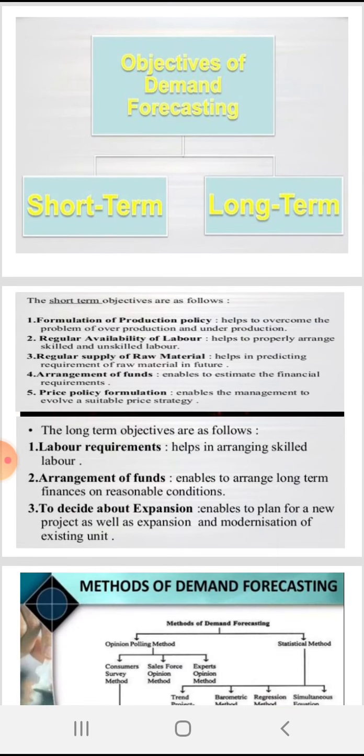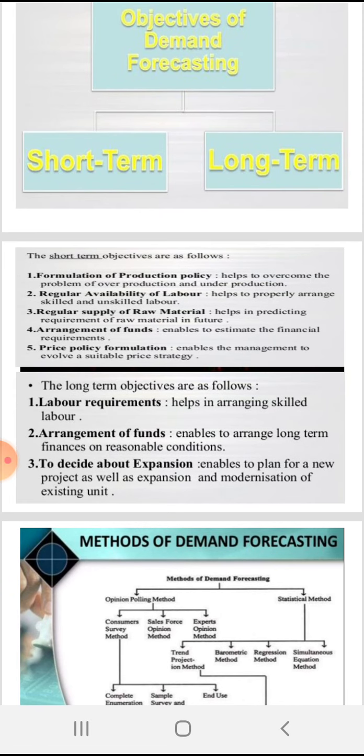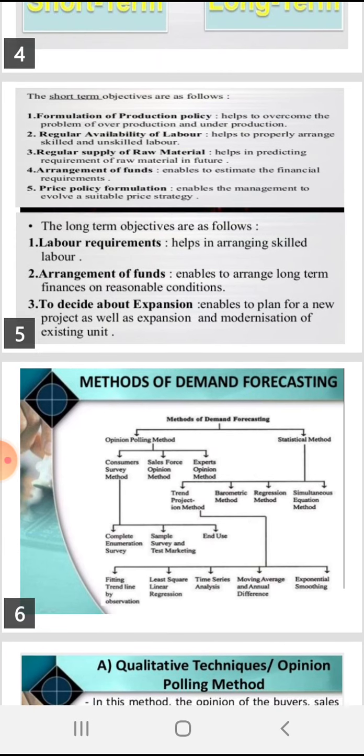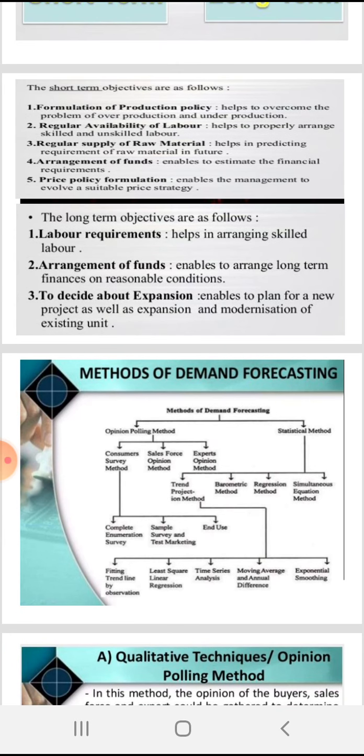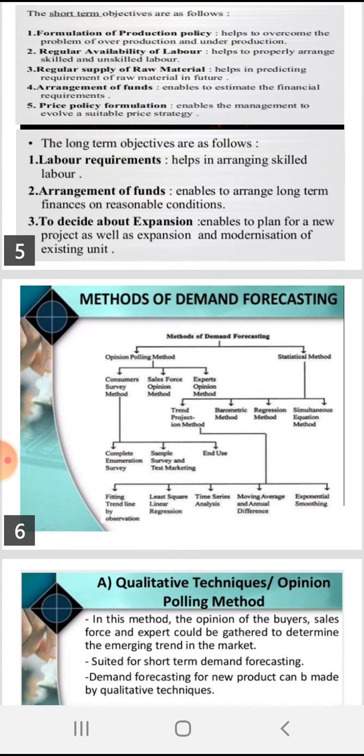Objectives of demand forecasting. The short-term and long-term objectives are there in demand forecasting. The short-term objectives are formulation of production policy, regular availability of labor, regular supply of raw material, arrangement of funds and price policy formulation. Long-term objectives are labor requirement, arrangement of funds and to decide about expansion.